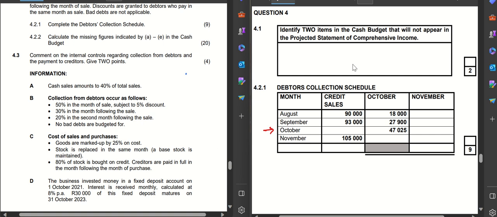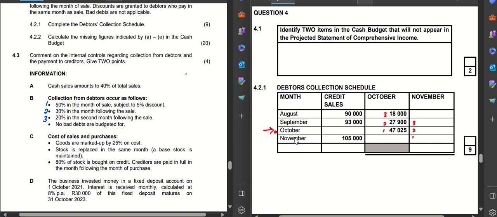So the quickest way that I'll just show you is to say that 50% in the month, you're going to call this one 1, that is 2, and this is 3. Then when you come here, you're looking for the month of sale. So when you have October here, this would also become your 1, your 2, and your 3. When you come to November, it becomes 1, 2, and then 3.